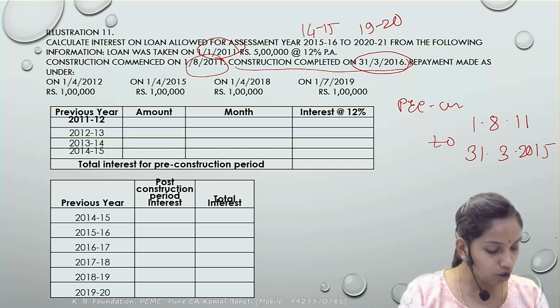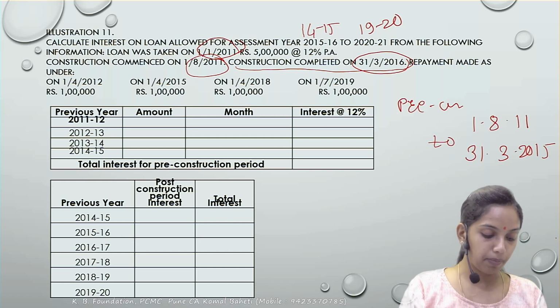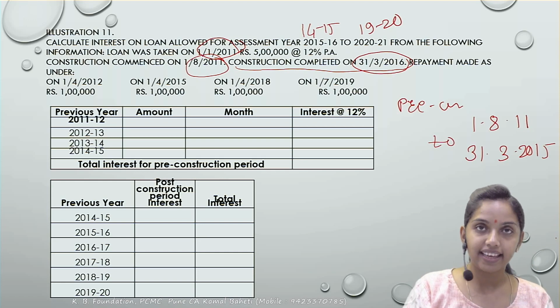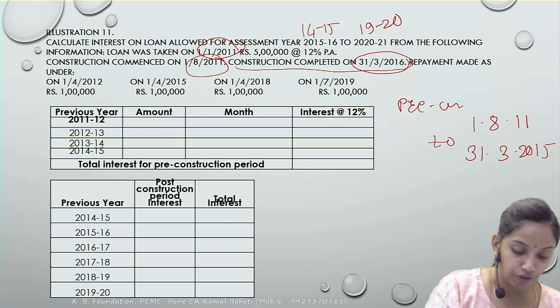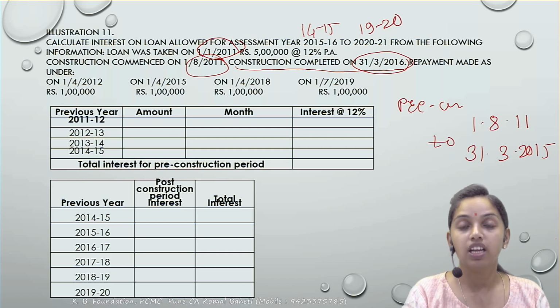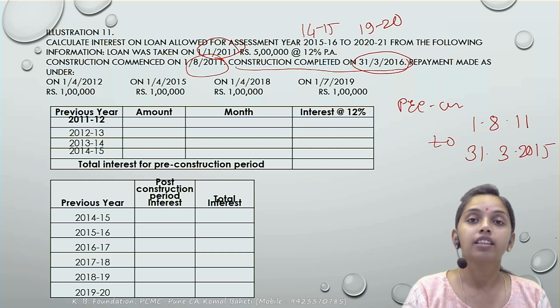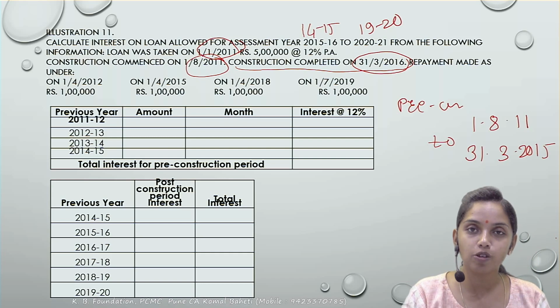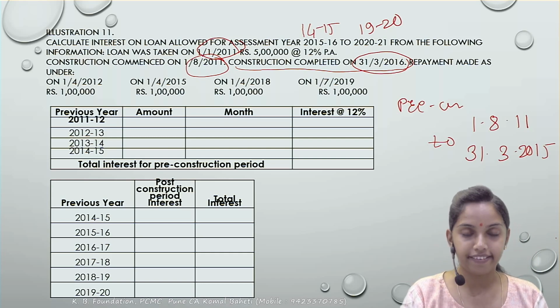The repayment is also made, as under: 2012 में repayment है, correct? So 12-13 में basically there is a repayment, then 15-16 में repayment है, then 18-19 and 19-20 में there is a repayment. What is the impact of the repayment? The principal outstanding में से उतना amount कम हो जाएगा for the calculation of interest.